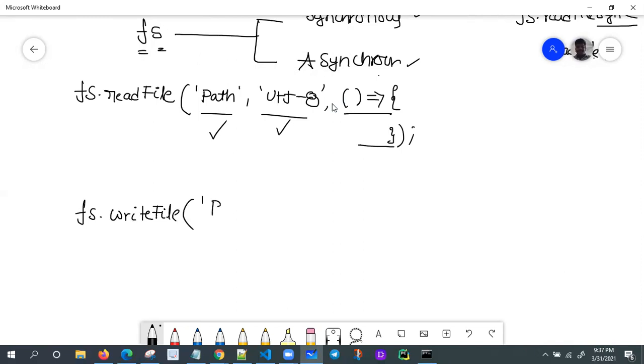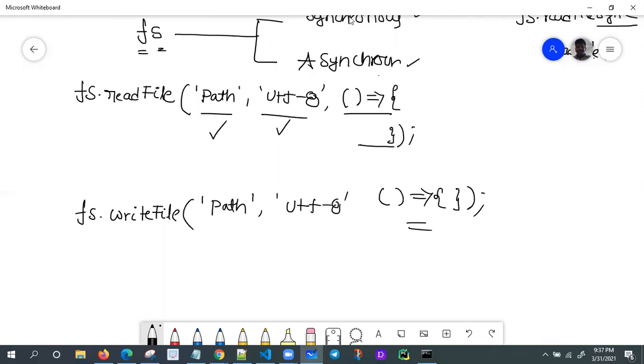Just provide the path where we want to write, and something with UTF-8, and it requires a callback as well, in an asynchronous manner.